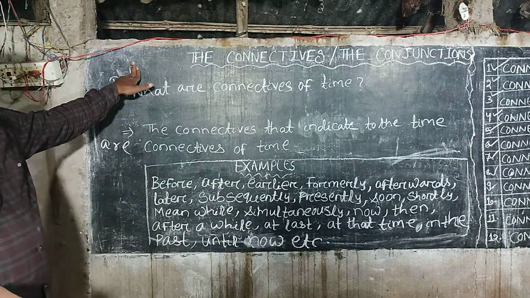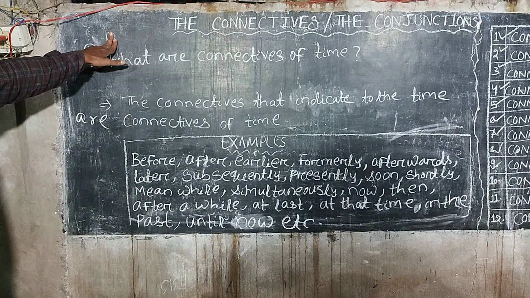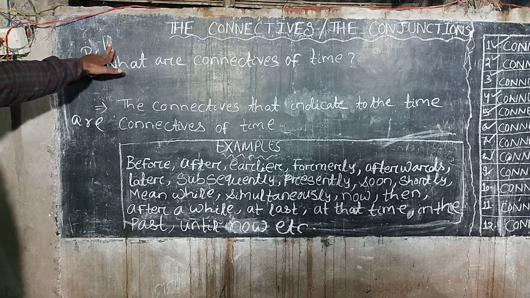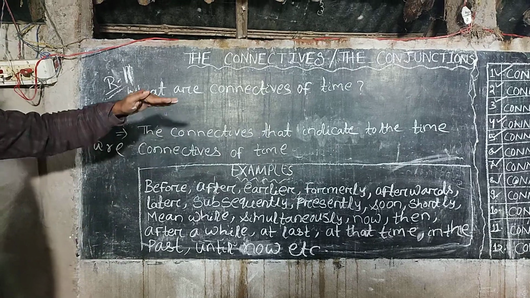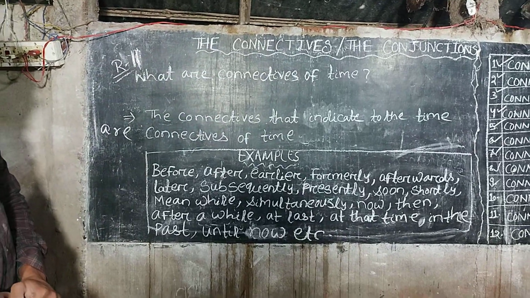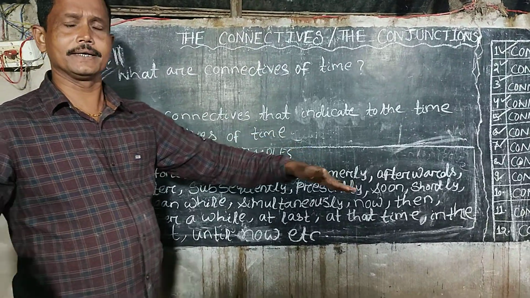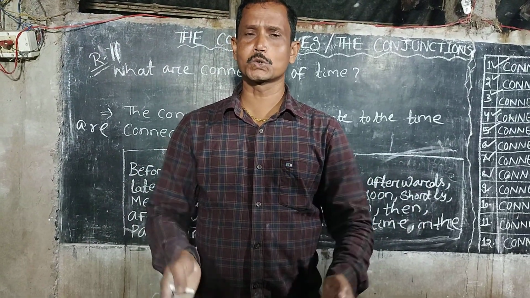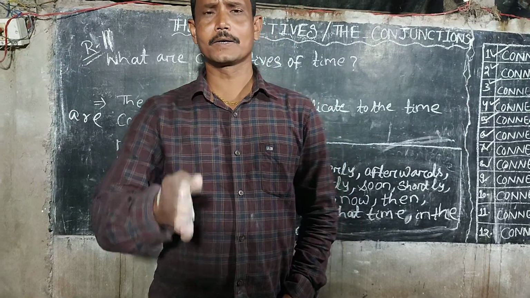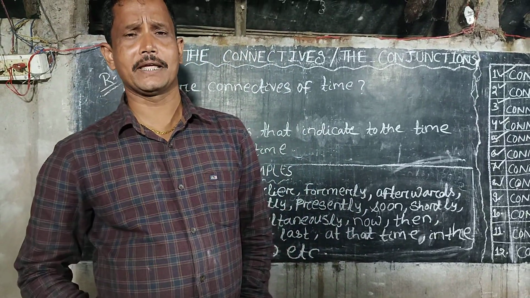Rule number 11. What are connectives of time? The connectives that indicate the time, or are used to show the time, are known as connectives of time.